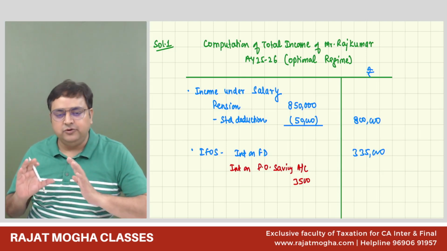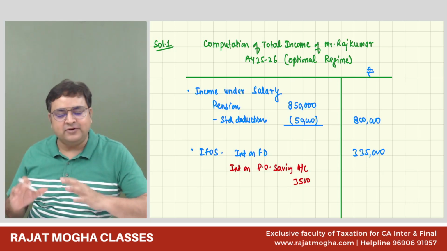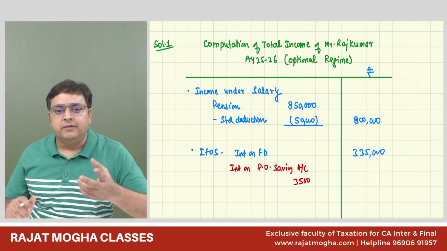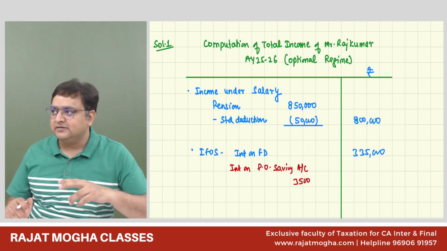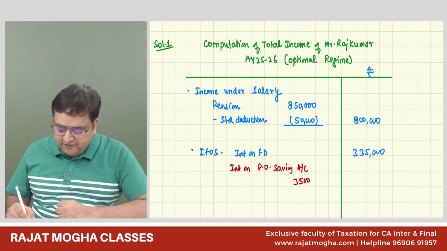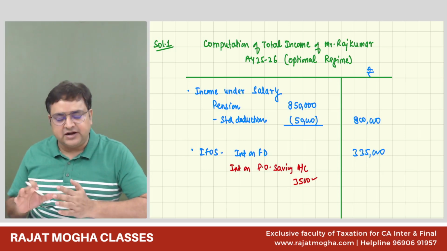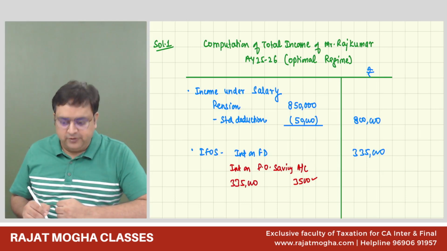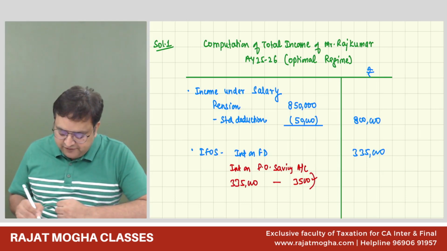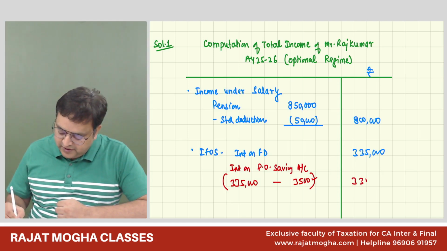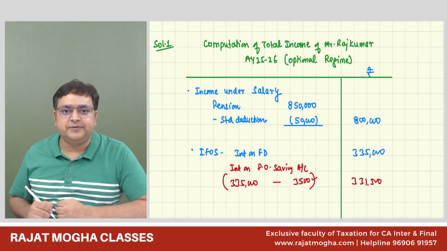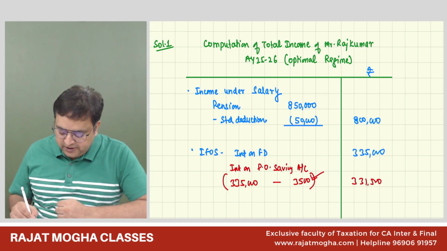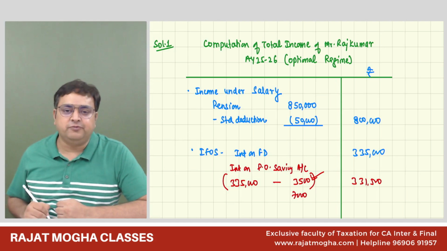I believe that you might not be remembering now. It's perfectly fine. It's my job to make you recall all these things. So 3,500 rupees would be a deduction from the 335. I will deduct 3,500 from it, and only 3,31,500 would have been taxable. And if it's a joint account, then the deduction would be 7,000 rupees.